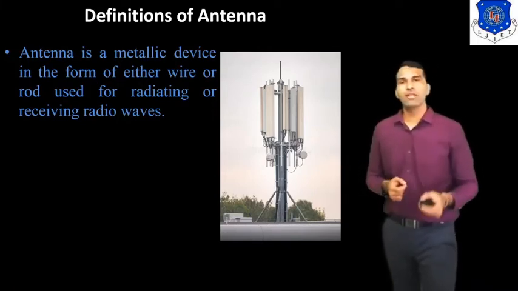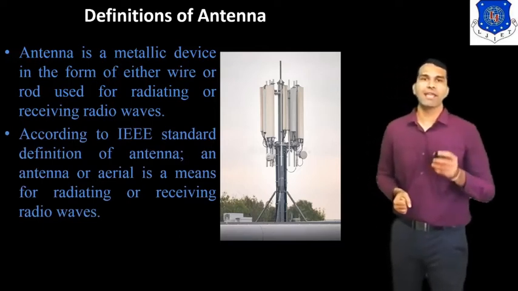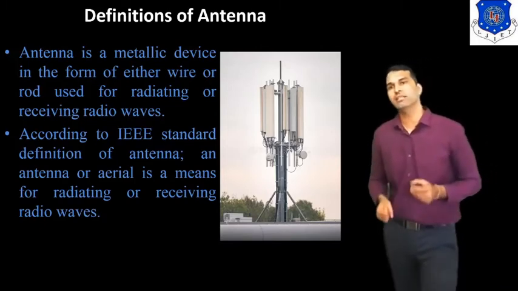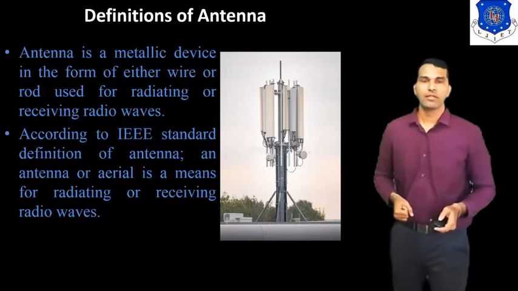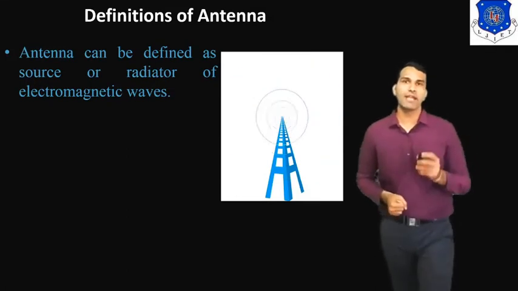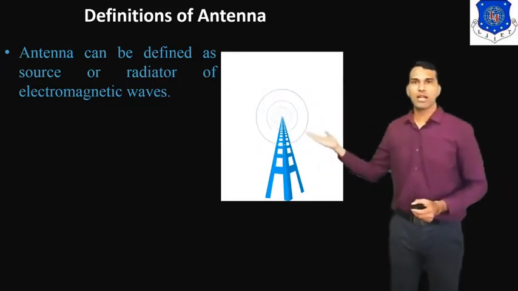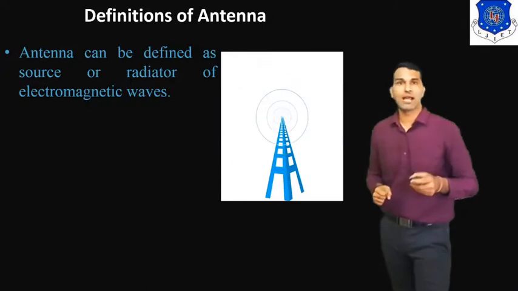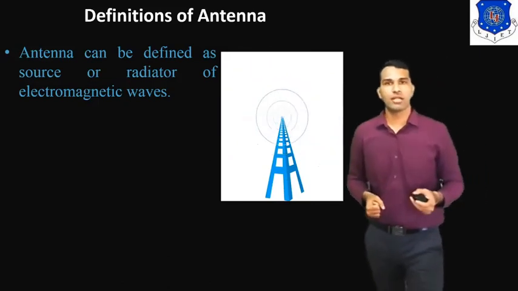Now the second definition. According to the IEEE standard, an antenna or aerial is a means for radiating or receiving radio waves. Now the third one: antenna can be defined as the source or radiator of electromagnetic waves, because we know that an antenna radiates electromagnetic waves. So it is defined as the radiator, or we can say the transmitter or the source, of the radiation of electromagnetic waves.